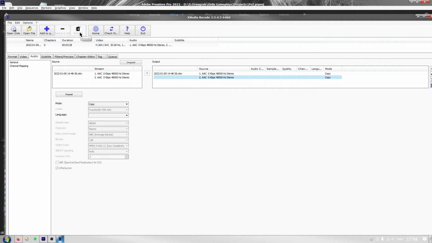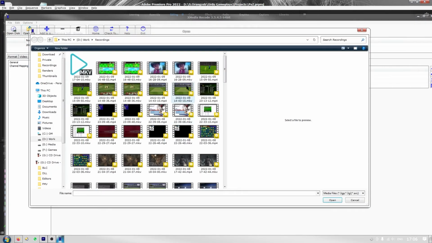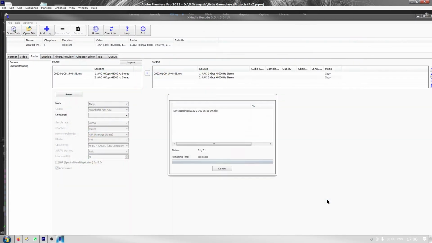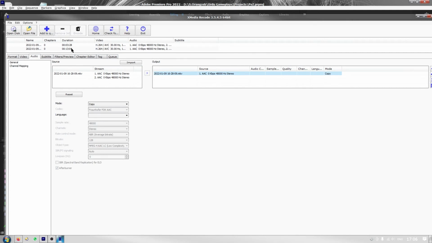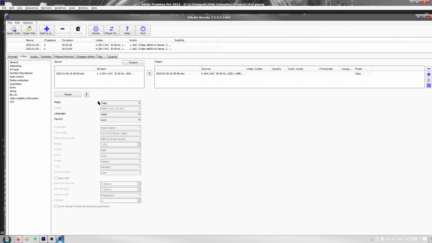But if you have multiple files to convert from mkv to mp4, you can add another file as well and select it, open it, select it on the top and do the same things here for audio and video. Once that is done, select that and also add that file to queue. Keep doing this till you have all the files covered and ready to be encoded.